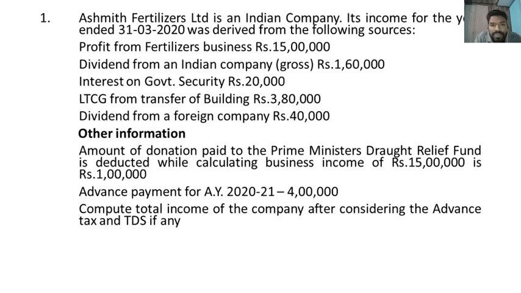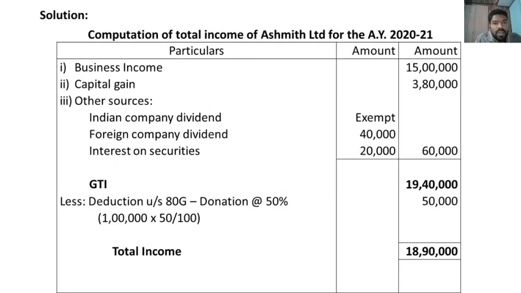Advance payment for assessment year 2021 is 4 lakh. That means it's an advance payment of tax. Compute total income of the company after considering the advance tax and TDS if any. Okay, this is a format of computation for total income of Ashmit Limited for the assessment year 2021.